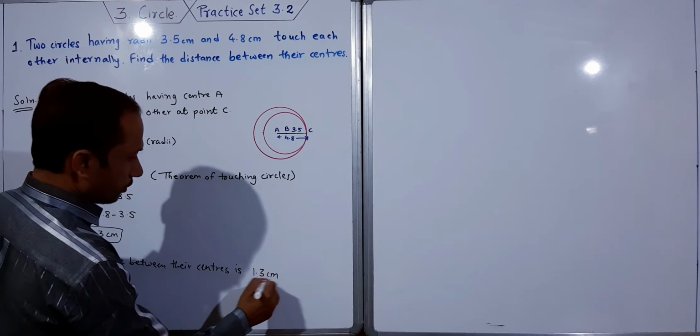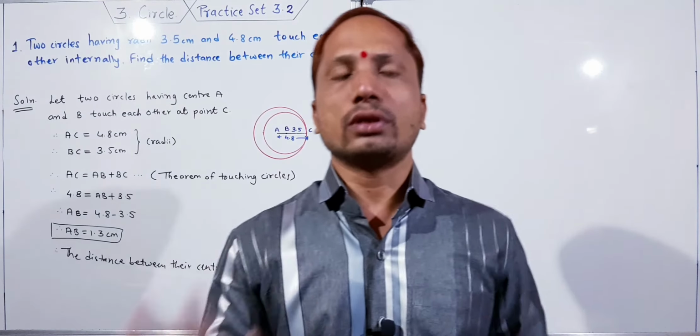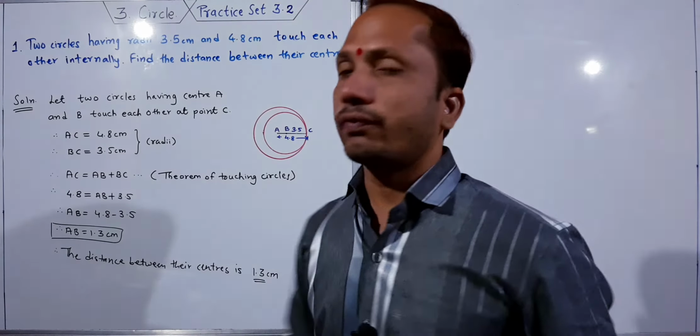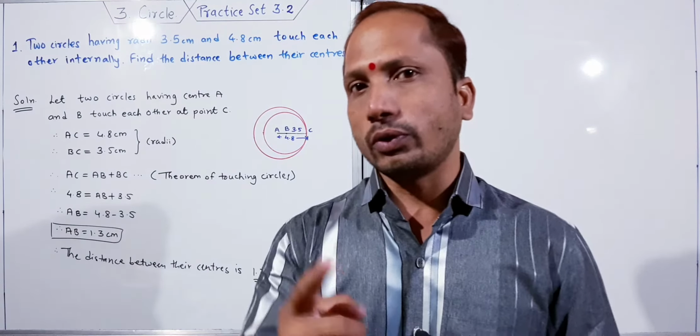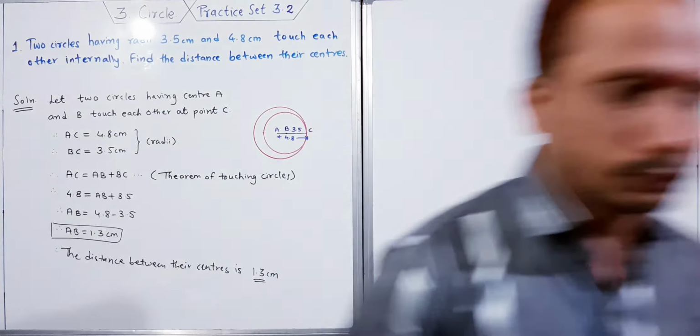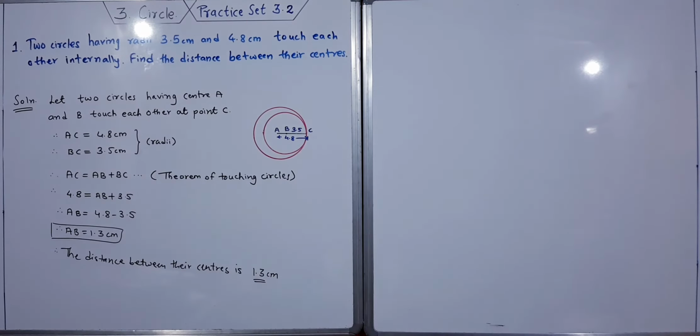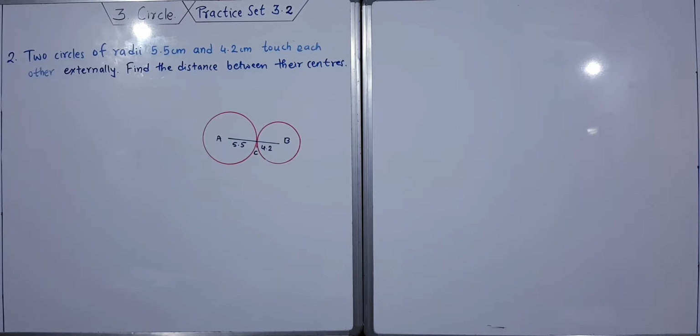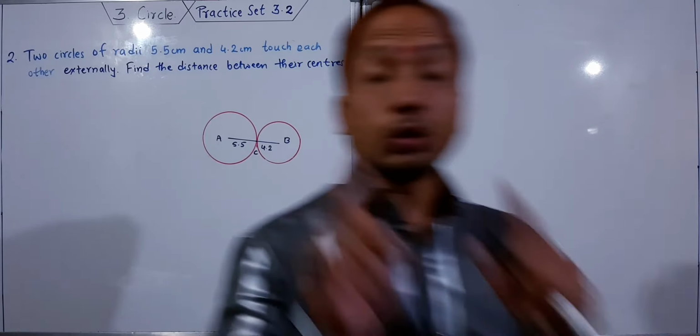In this way you have to solve this problem. This is very easy. Actually, there is nothing tough in this category of problems. These problems are based on the property, or the theorem, of two touching circles. So this is the first question, we have solved it, and now we are going to solve the second question.